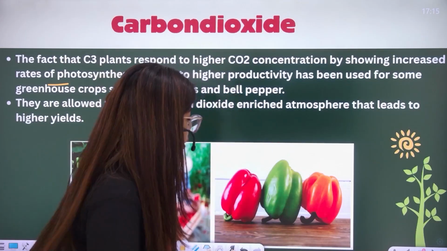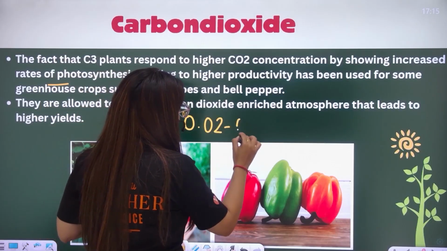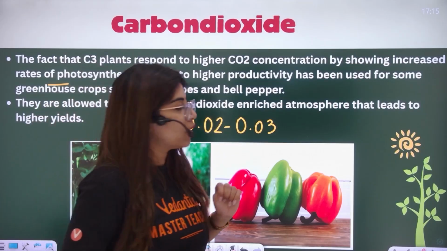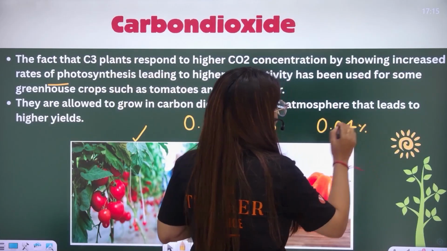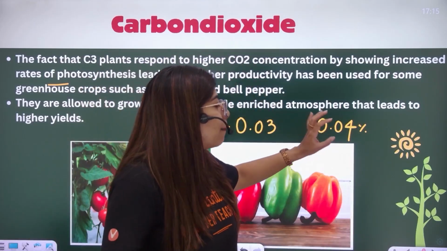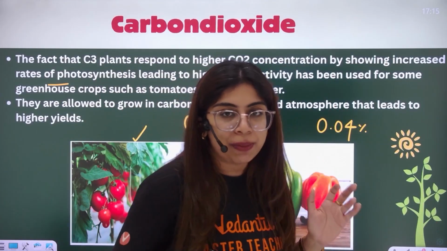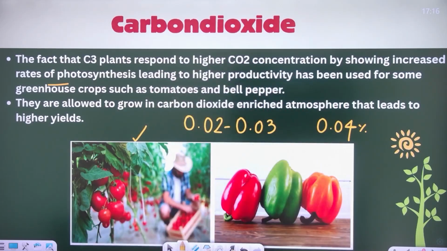One more thing which is not mentioned here, which is usually asked, is that the concentration of CO2 in the atmosphere is 0.02 to 0.03%. Now, if you increase the CO2 concentration to 0.04% approximately, it would increase the rate of photosynthesis, right? Or around this. But if you increase it even further, it will become detrimental for the plant. It will become what, everyone? It will become detrimental for the plant. Am I clear, all of you? Yes or no? Let me come to this again to you.